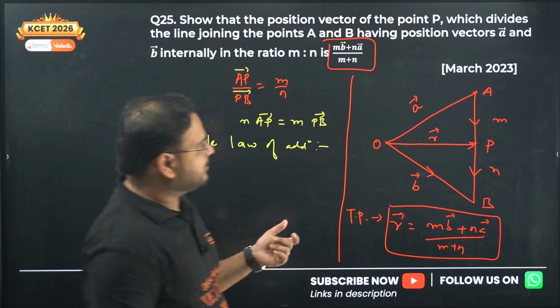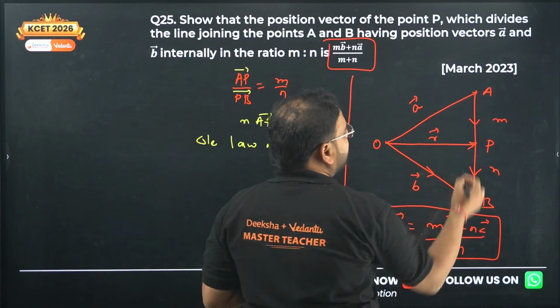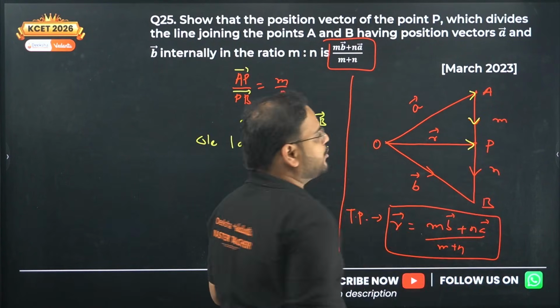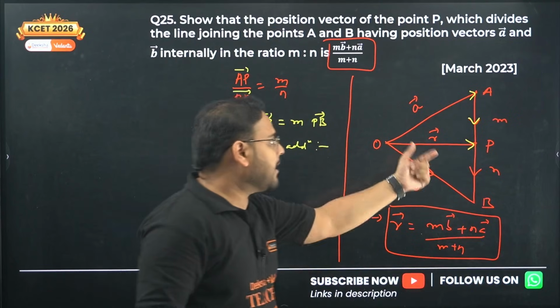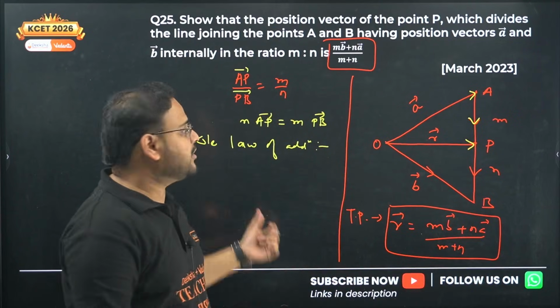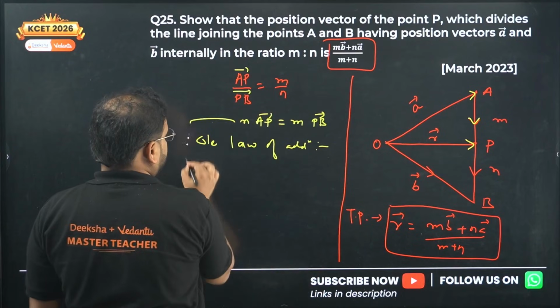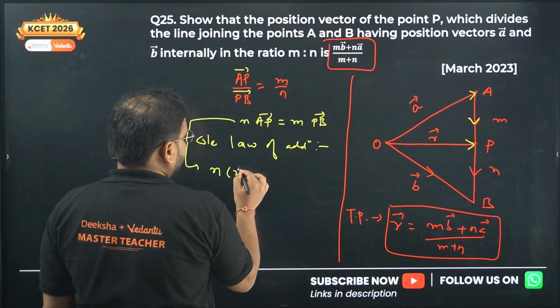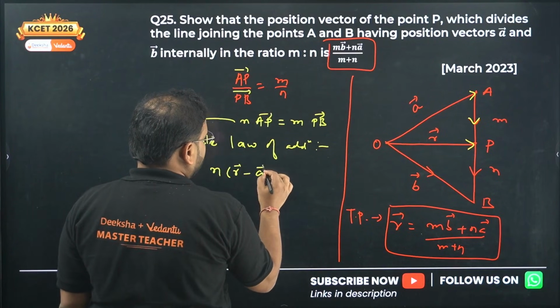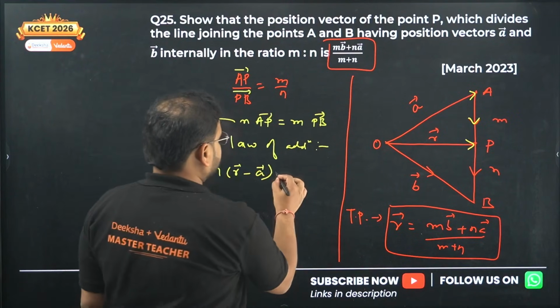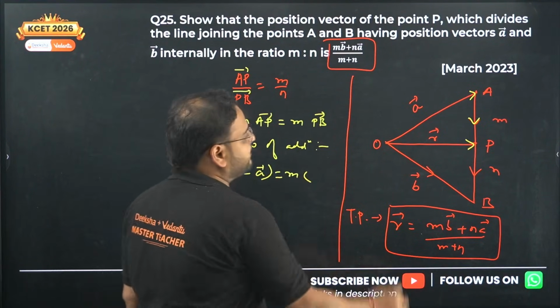For the AP vector, check here. This is the vector A, this is the vector AP, and this is the resulting vector R. So vector AP is nothing but R minus A, from the triangle law of addition. So write that: n times vector R minus vector A. Is it clear? Next, same way, m times vector PB now.